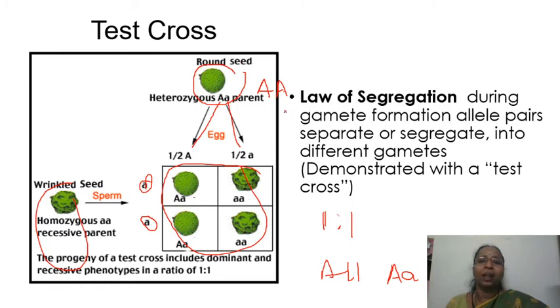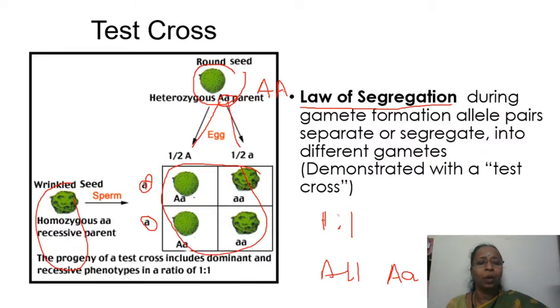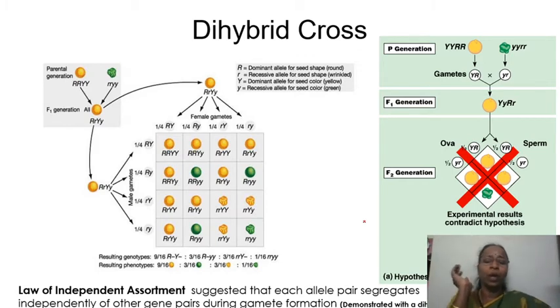Based on this, the law of segregation has been proposed, in which during gamete formation, the allele pairs will separate like this and will enter into different gametes. This process is also called a monohybrid cross because a single character is taken into account. So the law of segregation was proposed based on the monohybrid cross. Okay. Now after completing the monohybrid cross for all the characters which he has selected, he has started to combine the characters. Two different characters were taken into account.